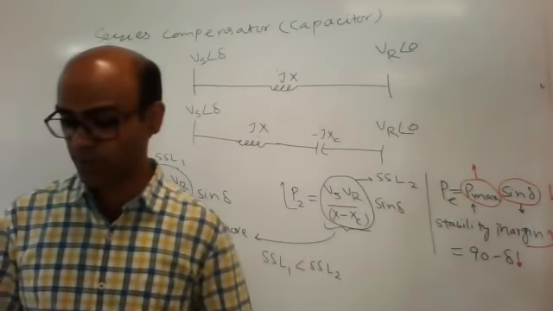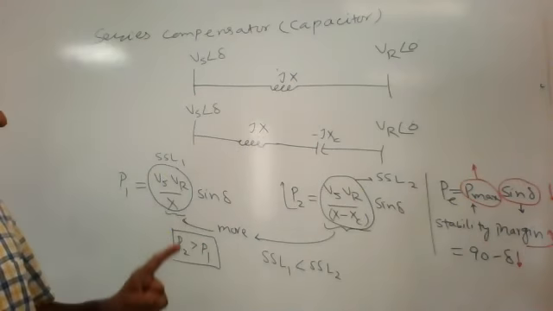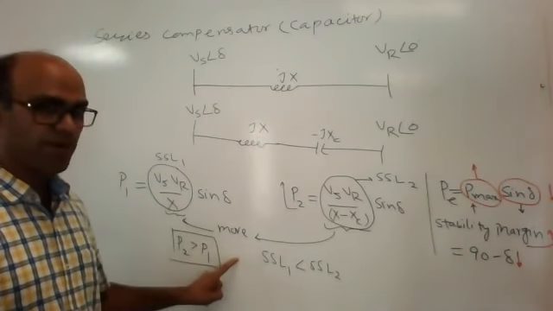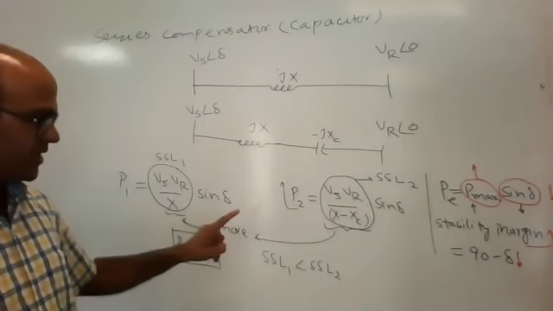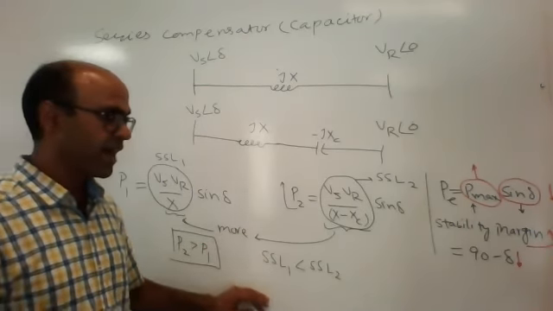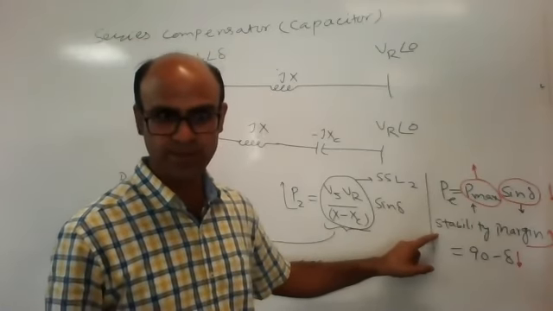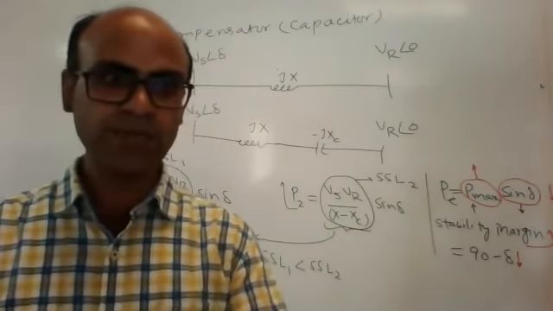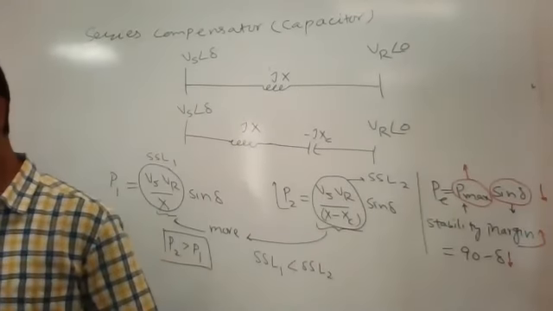So what are the effects of a series capacitor? First, it will increase the power transfer capability. Second, it will increase the steady state stability limit. And it will also increase the stability margin. So the stability margin also increases when we are using a series capacitor.